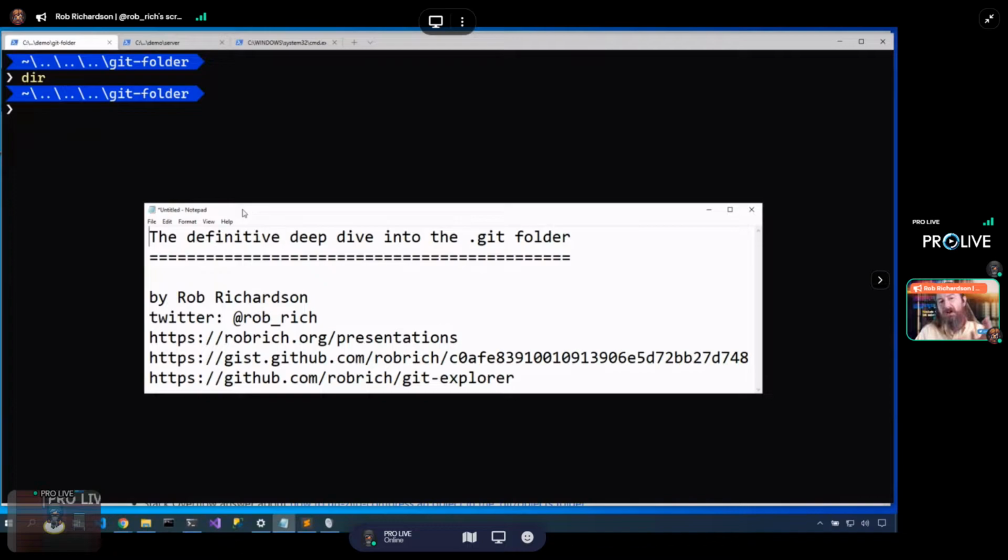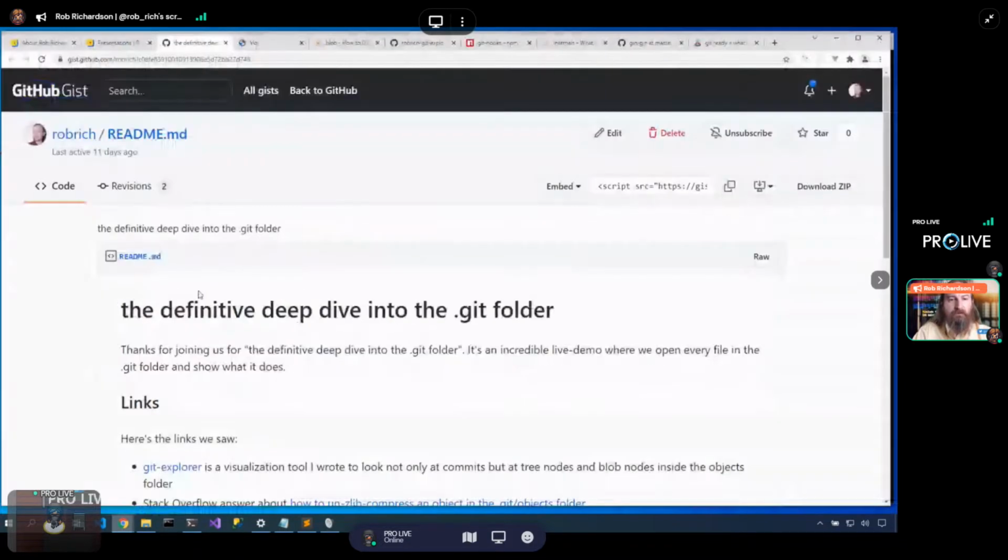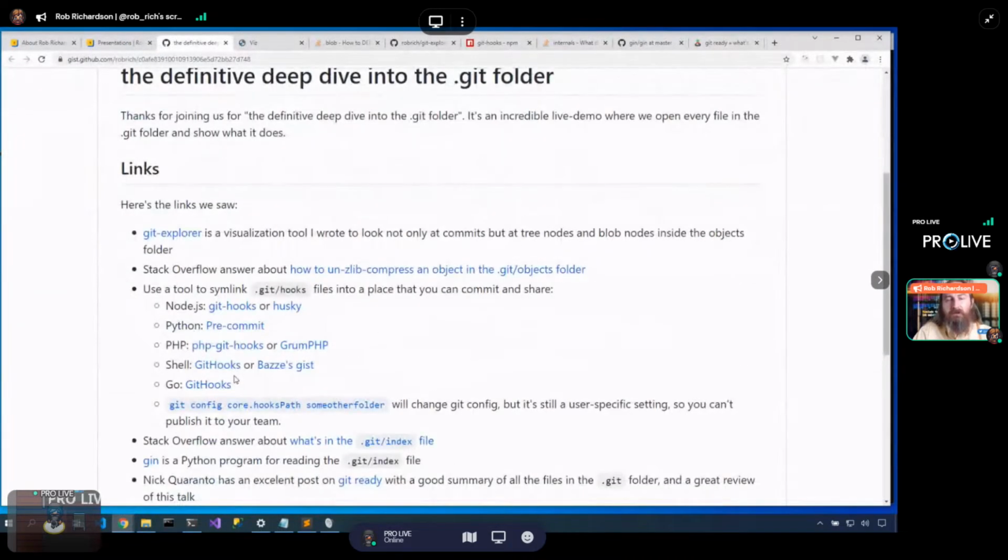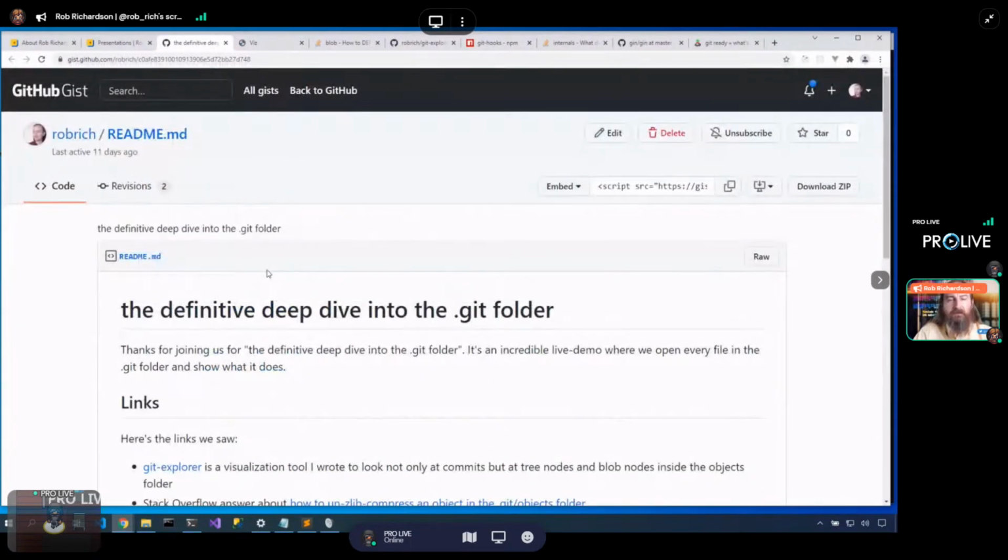Great. I am definitely going to post the slides on my site tonight, and I will open every file inside the .git folder. But here's the part where I tell you there are no slides. It is only live demos, and web pages. In case you want to view those later, that includes all of those details.